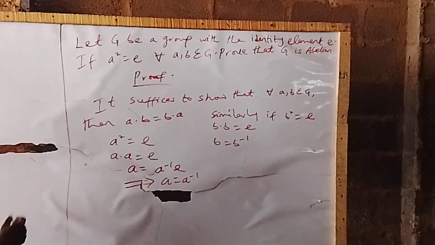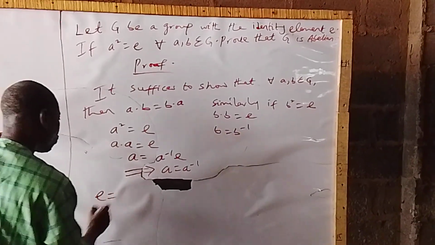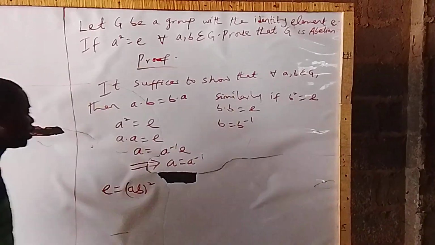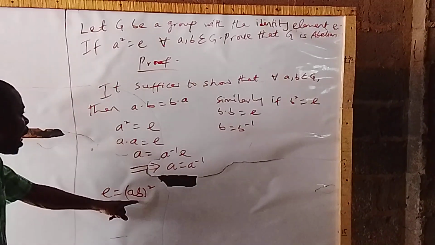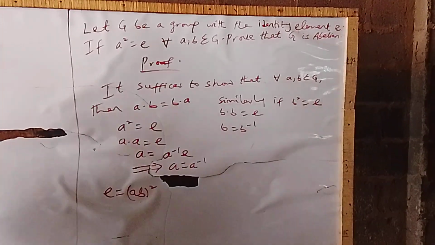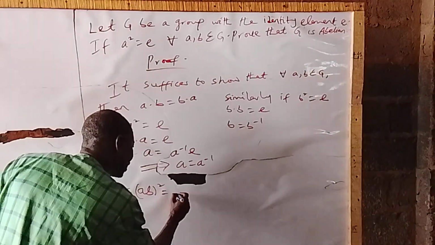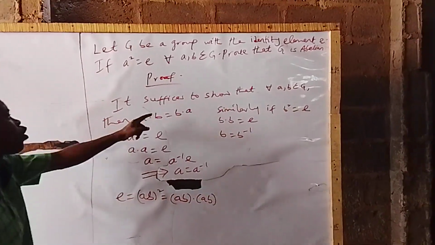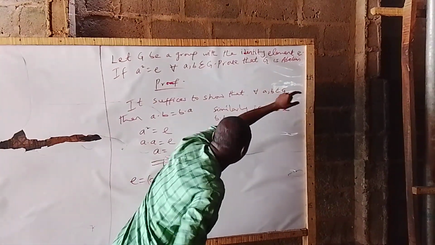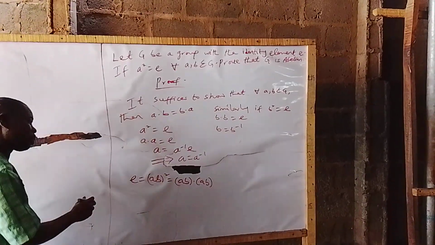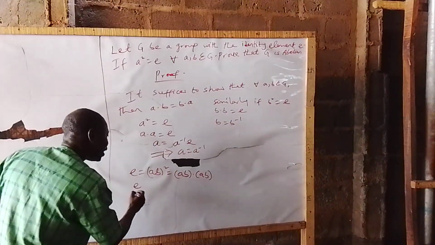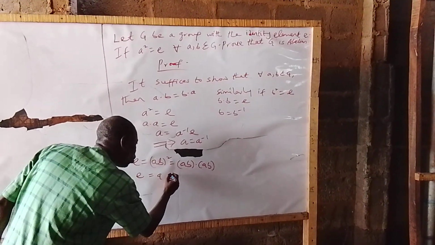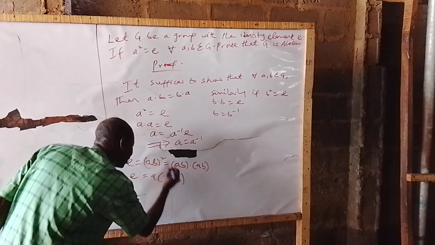So that implies that E is equal to AB all squared. So if E is equal to AB all squared, we can interpret this as AB dot AB for all A, B belonging to G. So what does this imply? It implies that E is equal to A into B, AB.